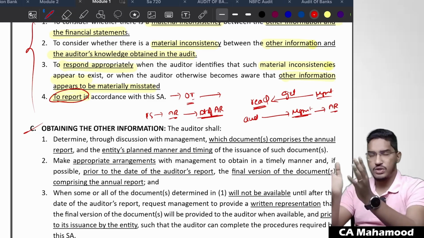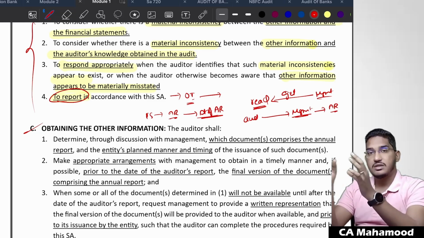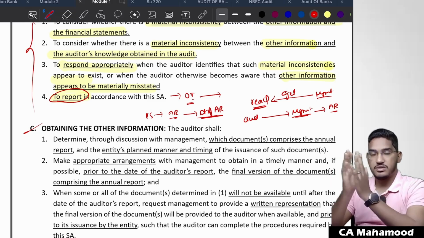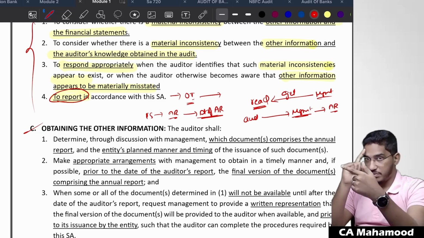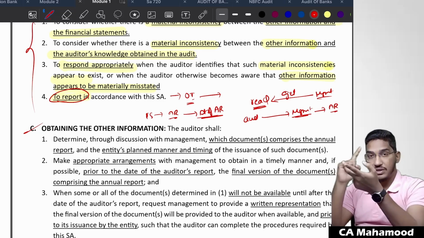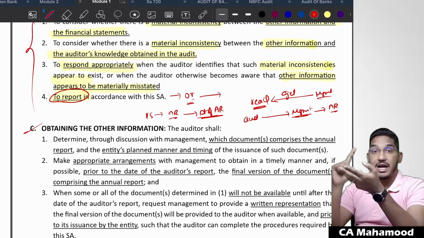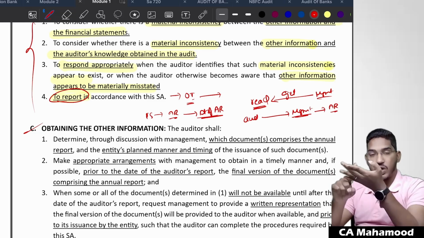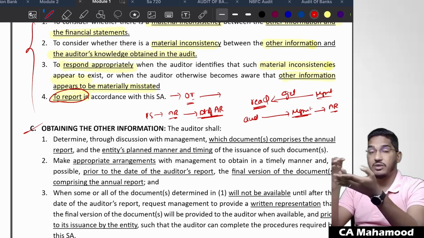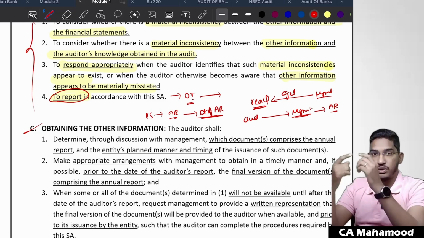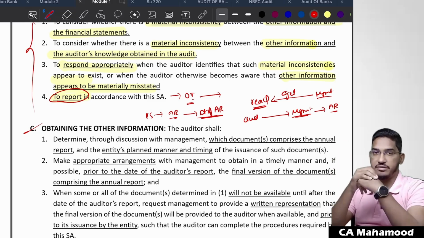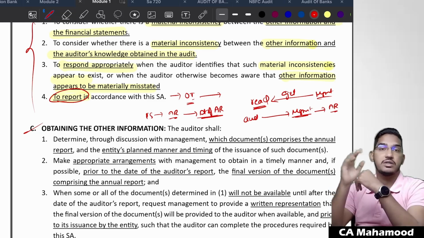What you should do is you start doing the audit. You give your audit report, but you ask the management to give a written representation. You ask the management to give a written confirmation that once the annual report related information is ready and before that annual report is issued, it has to be submitted to the auditor. Then the auditor will read it. If he finds at the time of reading any misstatements in the other information, then you have to issue an amended audit report making those changes in the other information paragraph. Nothing but SA 560 subsequent events will come into picture here.